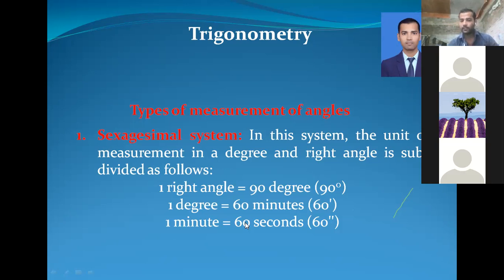When 60 minutes pass, that means the minute hand revolves its full round in a circle form, we get 1 hour. That's what 1 degree is equal to 60 minutes, and 1 minute is equal to 60 seconds. That is the same.